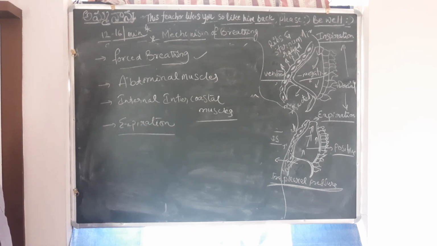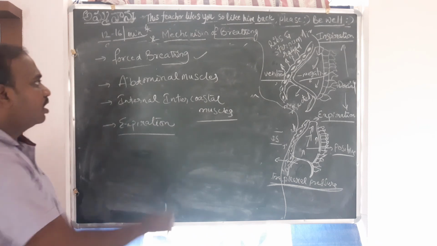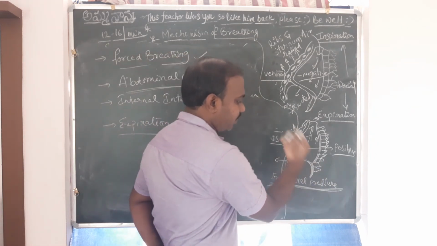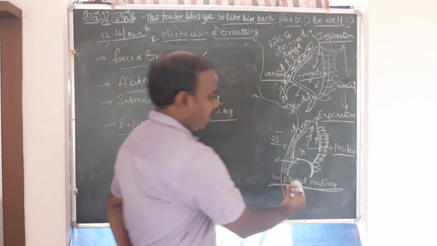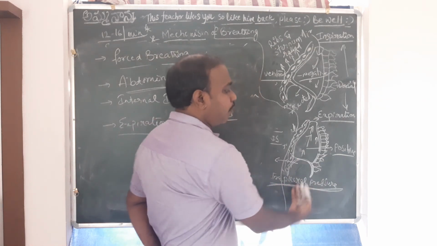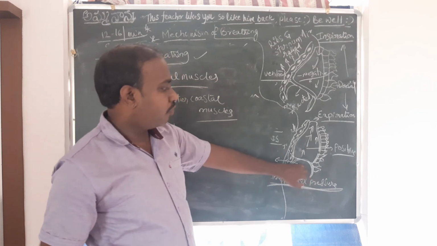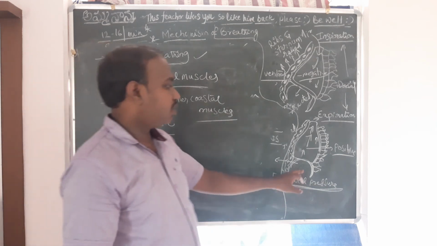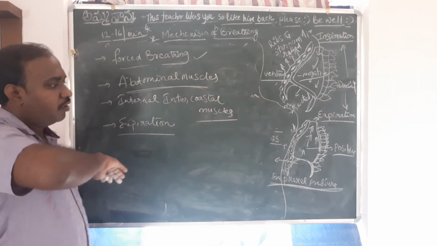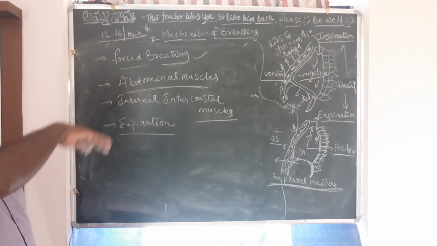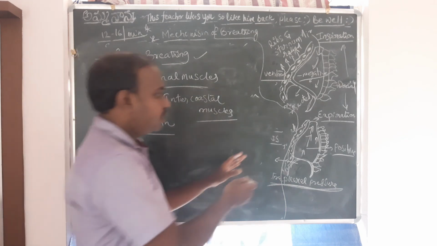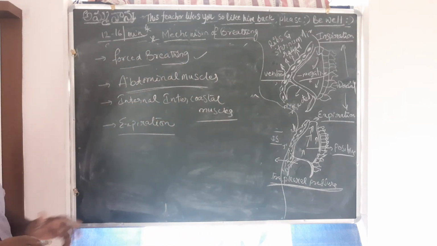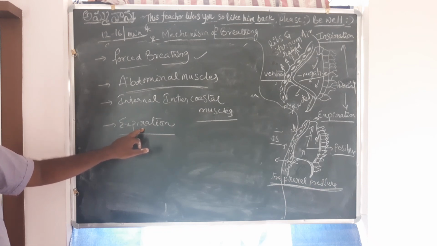In this forced expiration, these abdominal muscles, which are almost right below this diaphragm, try to come upwards and push against the diaphragm, making it fully dome-shaped, fully curved. As a result of this, this size will further decrease.